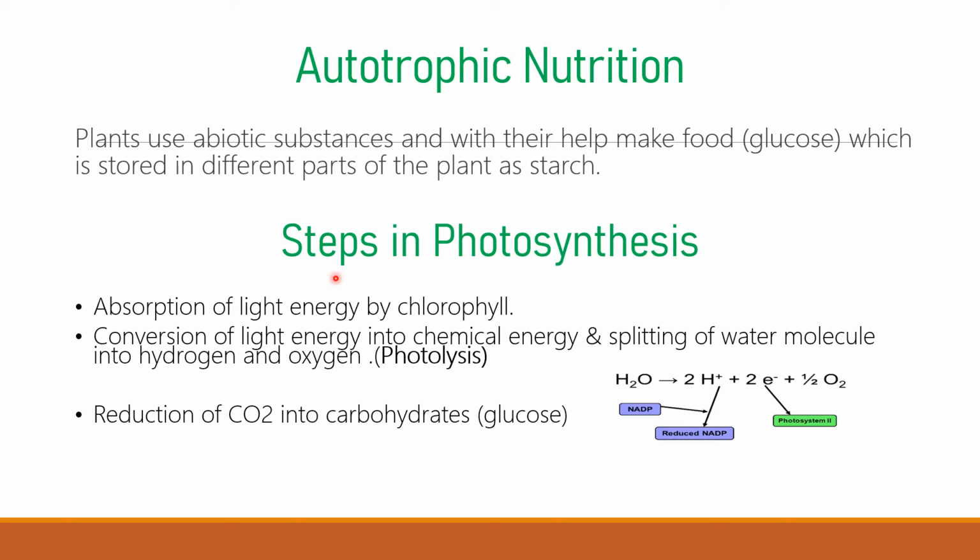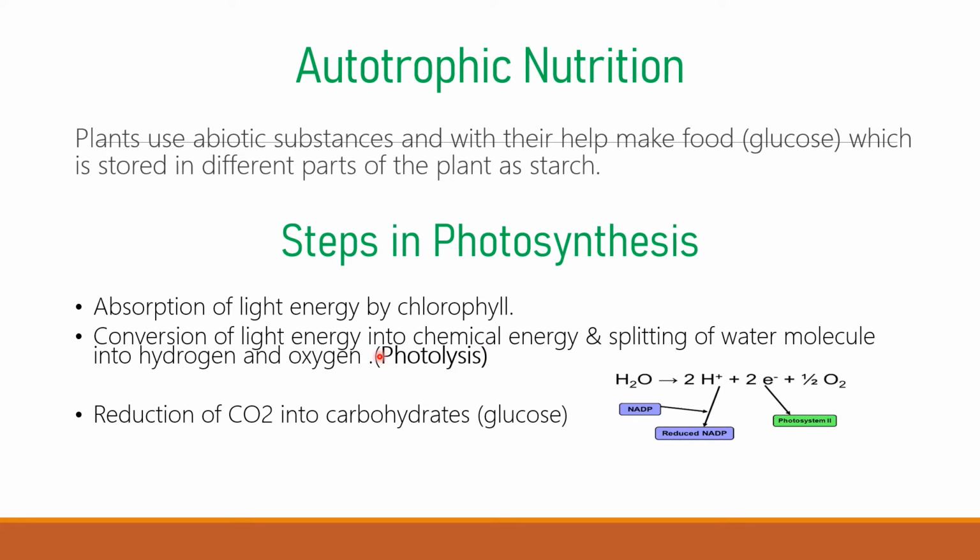Now let's have a look at the steps of photosynthesis. The first step of photosynthesis is absorption of light energy by chlorophyll. Chlorophyll is a green color pigment present on the walls of thylakoid, which helps in the absorption of light. Once the light is absorbed, the next process is photolysis.